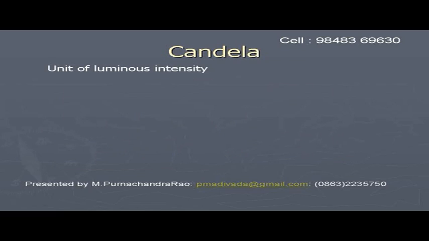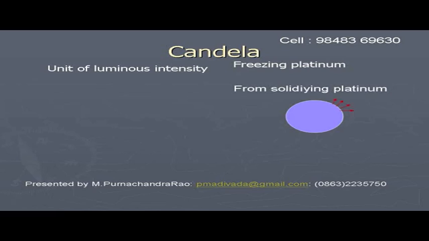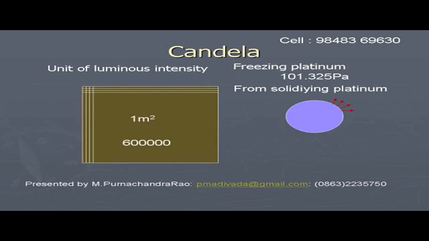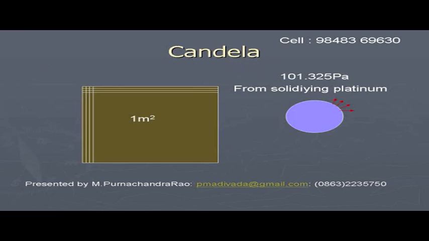Candela is the unit of luminous intensity. To understand candela, first we have to imagine freezing platinum, solidifying platinum. It freezes at 101.325 pascals of pressure. At this pressure, while freezing, it emits radiation. This radiation, measured over 1/600,000th part of 1 square meter of area, is taken as 1 candela.